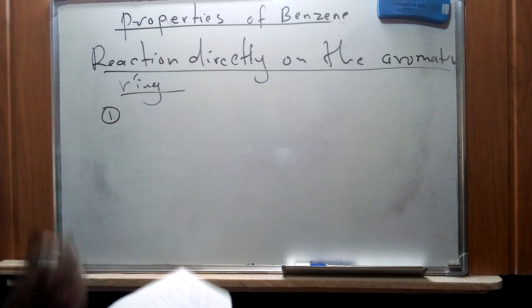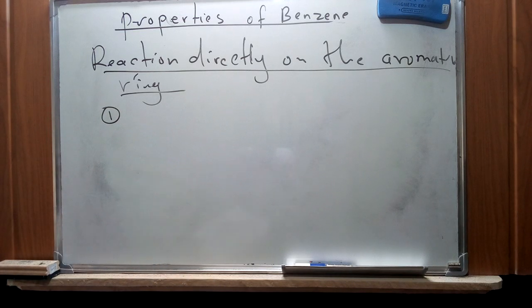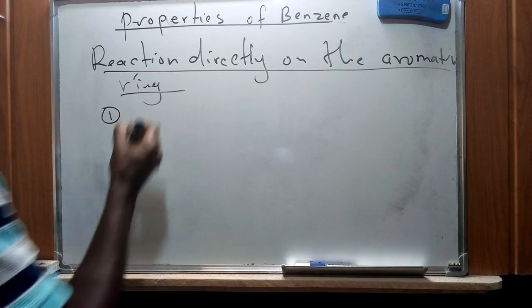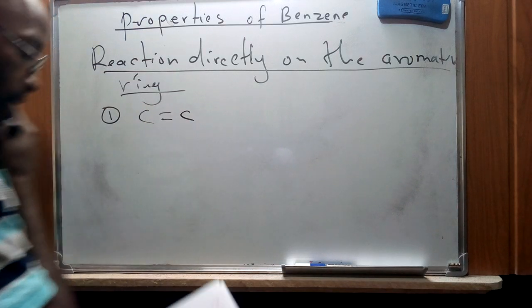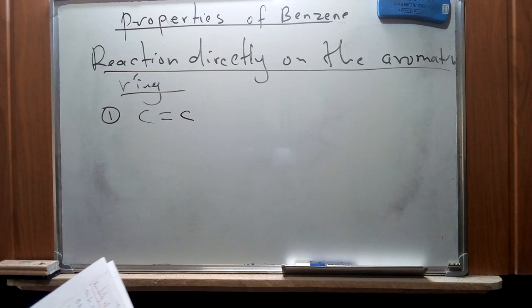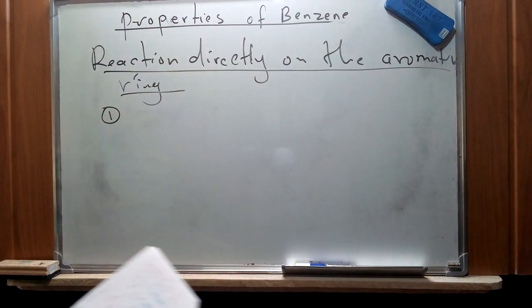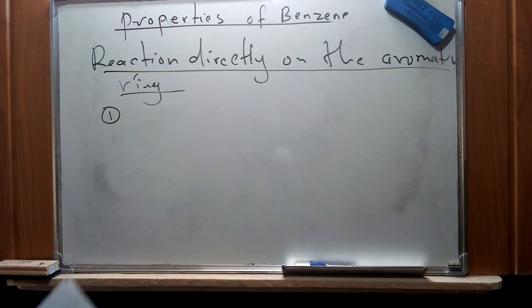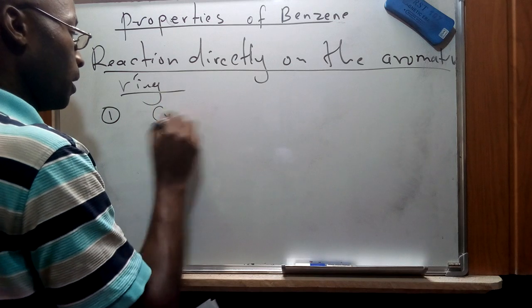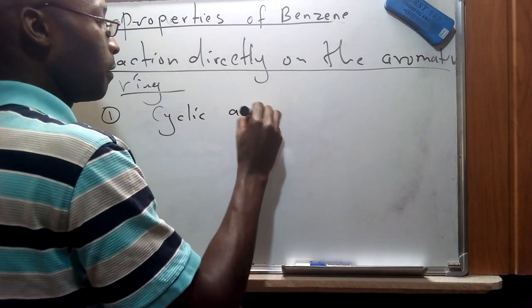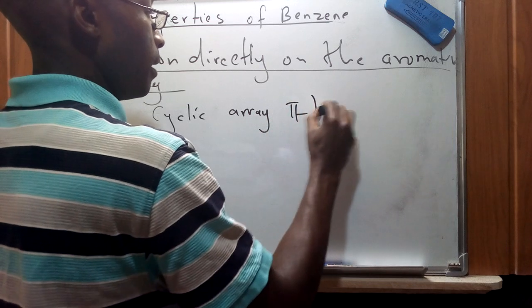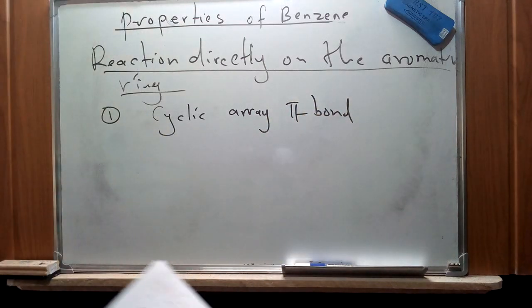Now that we know that for arenes, the cyclic array of the pi bonds that we talked about is a region of high electron density, and therefore the arenes are typically referred to as nucleophiles. So the first condition is that we know that there are pi bonds, the cyclic array of delocalized pi bonds around the ring.